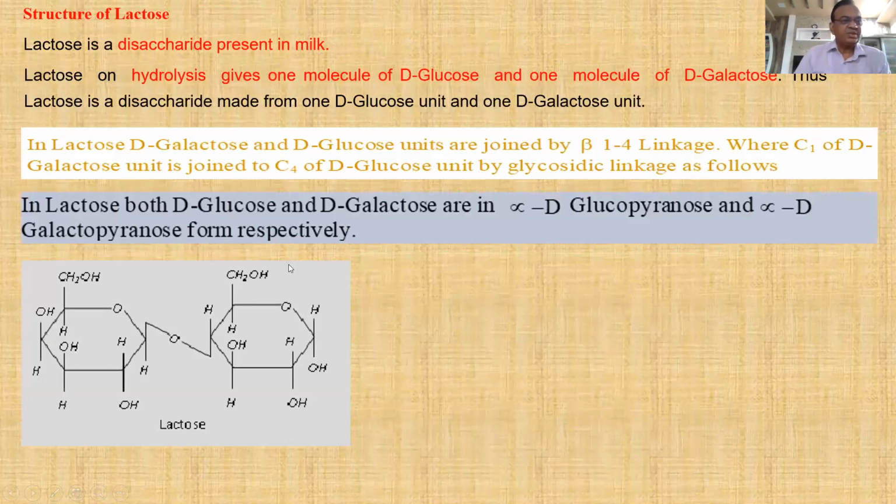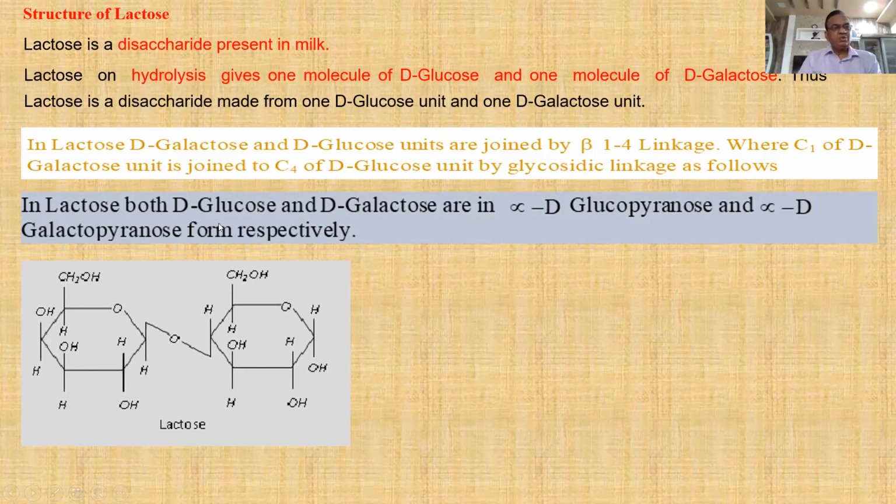Now structure of lactose. Yes, lactose is the disaccharide present in milk. Lactose on hydrolysis gives one molecule of D-glucose and one molecule of D-galactose. This left hand ring is galactose and this right hand ring is glucose. In galactose, the fourth OH is above the plane of the ring. And in glucopyranose, only the third OH is above the plane of the ring. In galactose, third as well as fourth OH is above the plane of the ring. This is the difference between alpha D-glucose and galactose.